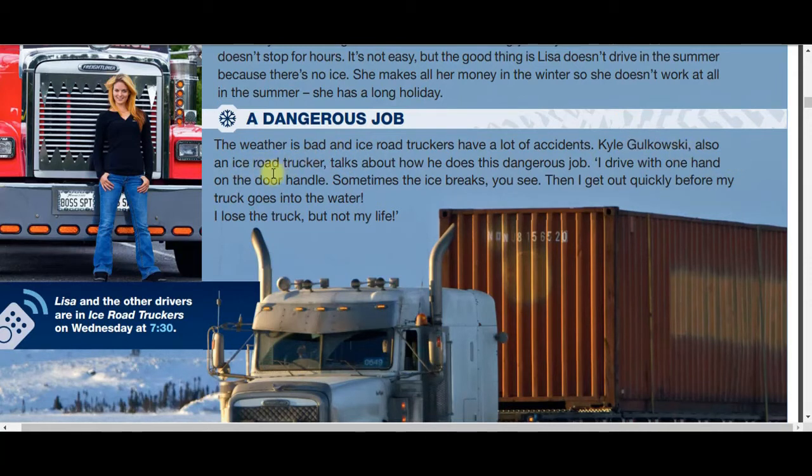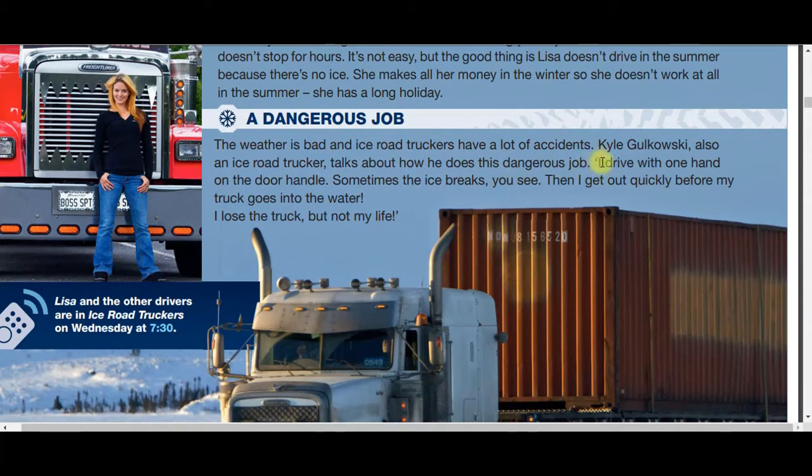Kyle Gulkowski, also an ice road trucker, talks about how he does. Here we go. The verb is do, of course, but because we are conjugating it with he in present, then does. And here, of course, there is an s in the end of the verb. There is something else happening here, but I'm going to explain this later. So about how he does this dangerous job.